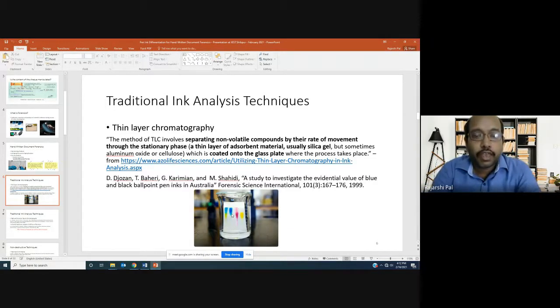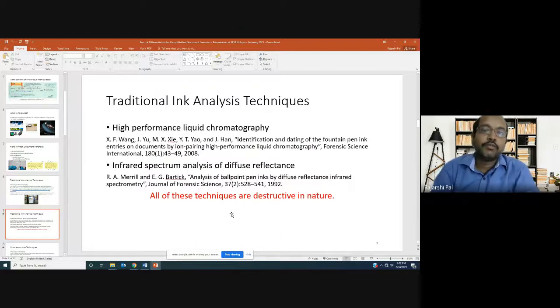So as you can understand, the handwritten document that we are investigating, we have to dip into some kind of chemical. As a result, the document will be destroyed. Similarly for the other two approaches, involving high performance liquid chromatography and infrared spectrum analysis. These are traditional forensic investigation techniques in document forensics, and those techniques are there from age old, right?